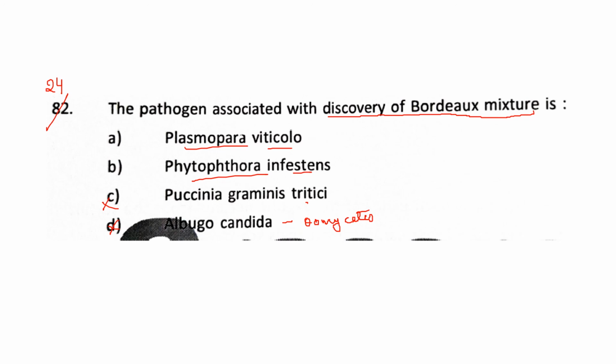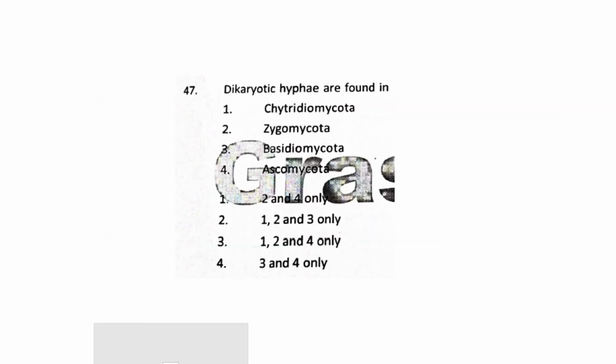So Plasmopara viticola, which is part of Peronosporaceae, the downy mildews group, is actually associated with the Bordeaux mixture, and the Bordeaux mixture acts as a fungicide on these vines. So the answer will be Plasmopara viticola, not Phytophthora infestans, which is on potato, though they belong to the Peronosporaceae group. So this is the one with the answer. So for 24, option number A is the correct answer. Let's do question number 25.